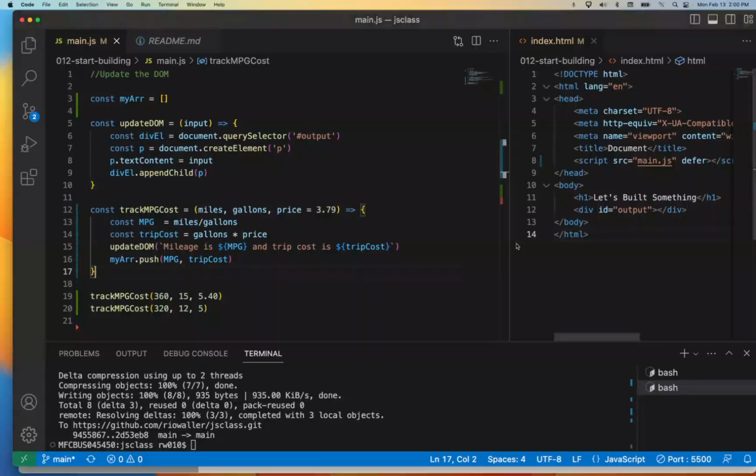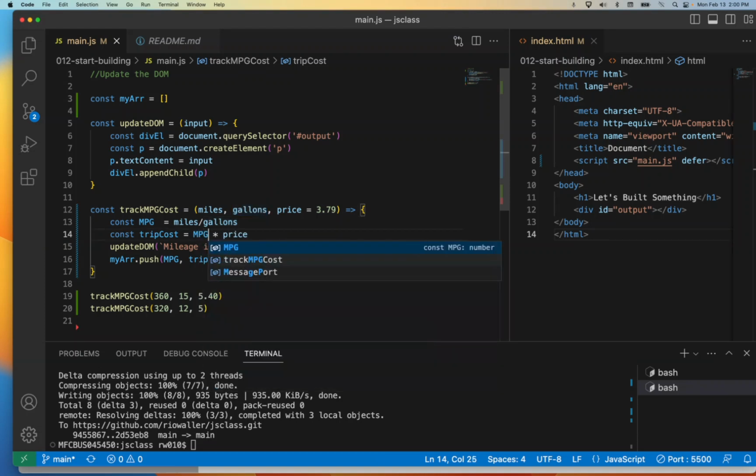Now, here's the other thing. Did you think about this when I calculated trip cost? You can already see the fix because I had figured it out when I got here. I was like, if I calculate miles per gallon times price, would that really be the trip cost? And the answer is no. So there are different kinds of errors. Sometimes we have hard errors that stop the page from running at all. We have syntax issues that may run, but you'll throw an error. Depending on those syntax issues, they could also be hard errors.